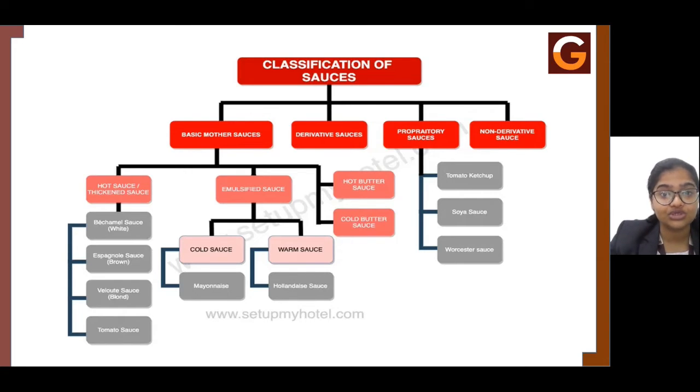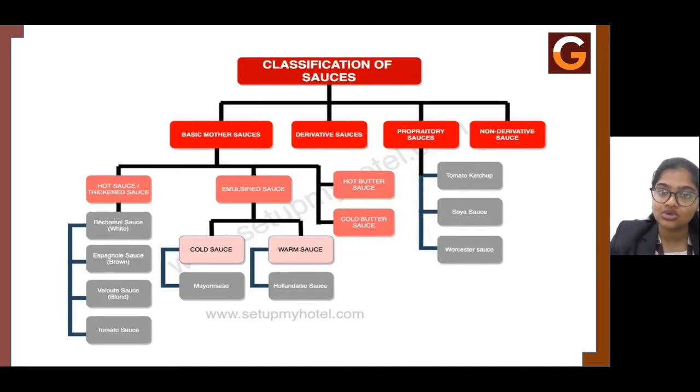Roux is nothing but a mixture of flour and butter, which is cooked together in three stages: white, blonde, and brown. So for the bechamel sauce, you make a white-colored roux and then you add a liquid. Here the liquid that is added is milk. That is what turns the bechamel sauce white in color.